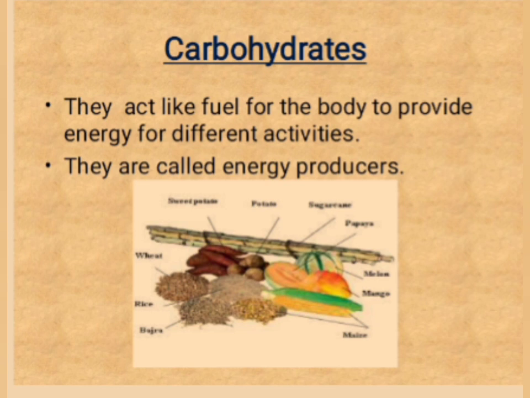Plants and animals are the sources of food. Let us see the sources of carbohydrates. Food items rich in carbohydrates. Students, observe the picture. Potato, sweet potato, wheat, rice, etc. are the food items rich in carbohydrates.